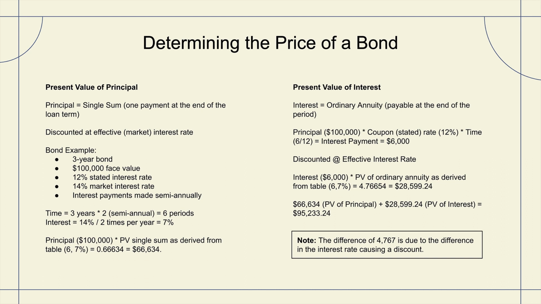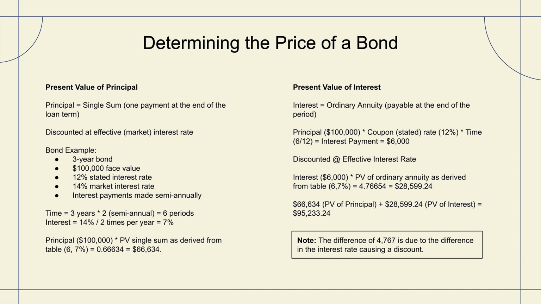Let's explore an example. Let's imagine we have a 3-year bond with $100,000 face value at a 12% stated interest rate, when the market rate of interest, or the prevailing rate, is 14%. Interest payments are made semi-annually or 2 times per year. To derive the time, an important foundation for time value of money calculations, we're going to look at the 3 years and note that the interest is paid semi-annually or 2 times per year. We'll take the 3 years and multiply it by those 2 time periods to get 6 periods of interest. Looking at the market rate, it is 14%, but it's compounded twice per year. And so, we take the 14% divided by 2 to get 7%.